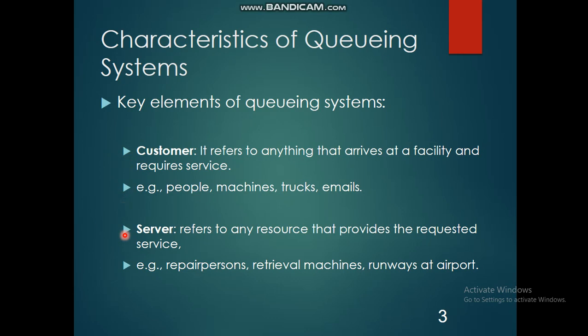The term server refers to any resource that provides the requested service. For example, repair persons, retrieval machines, and runways at the airport we call servers. The server may be in two states, idle or busy. Depending on the condition, sometimes the server may be idle or sometimes busy.